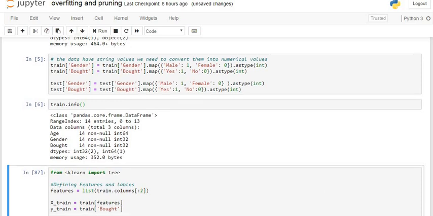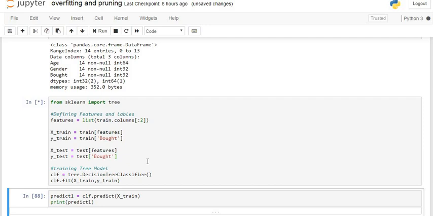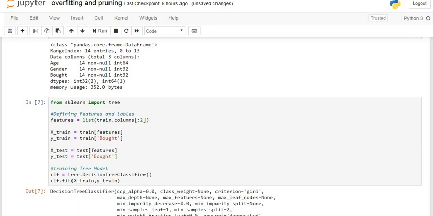Now we try to fit a decision tree classifier on our training dataset and testing dataset. By applying this code, we first of all import the tree library from sklearn and apply it on the training and testing datasets. Our explanatory variables are age and gender, and we fit it on bout, which is our target variable. So let's fit our model. Our model is running here, so we have to wait some time. Okay, now our model is fitted.